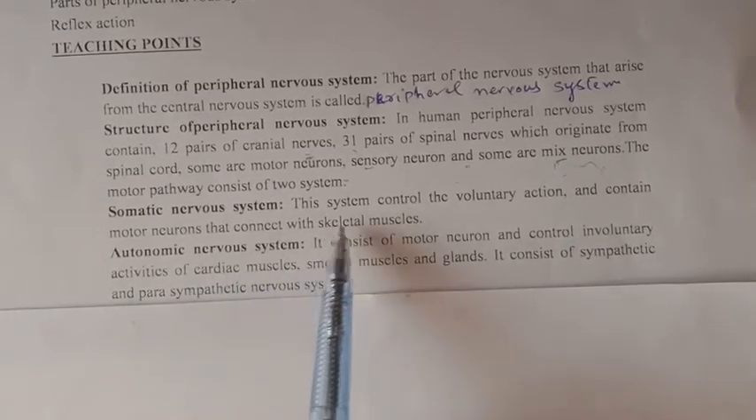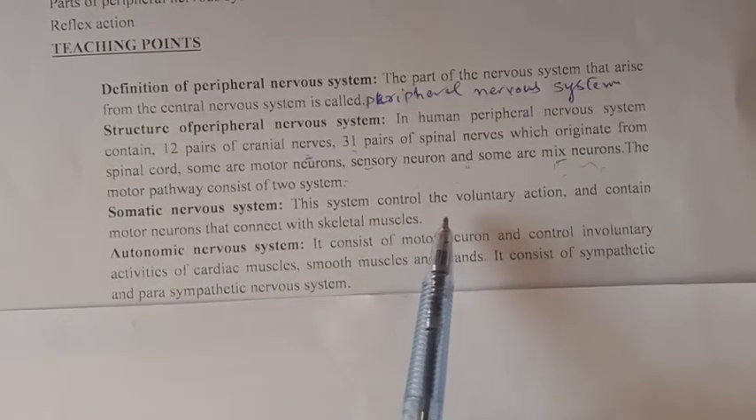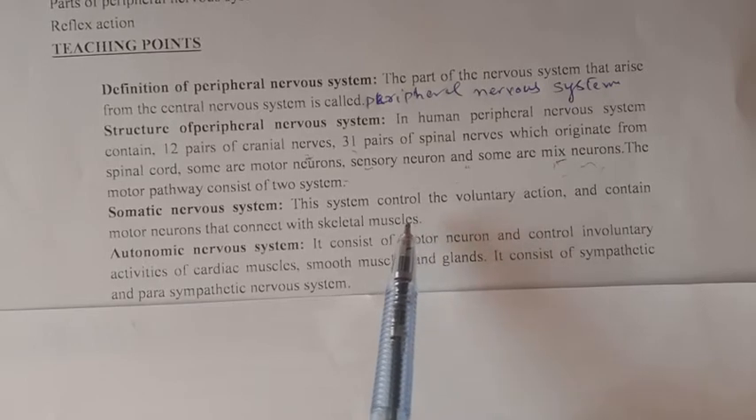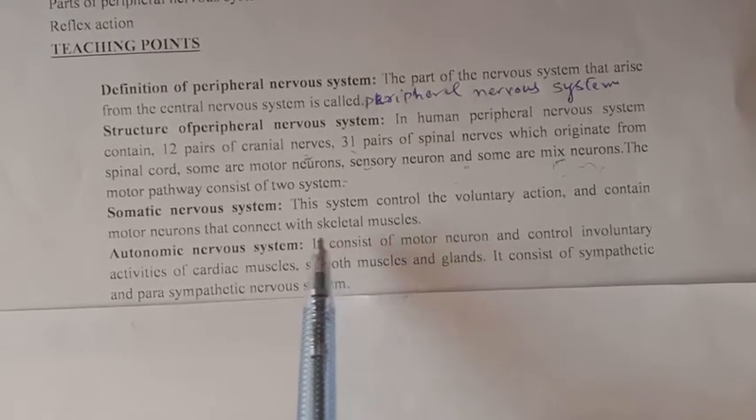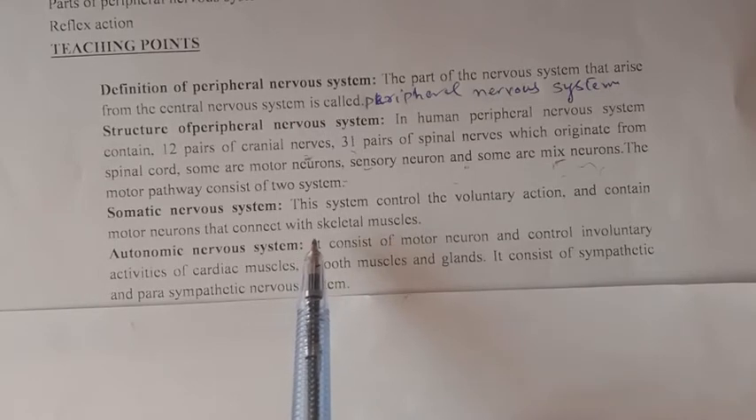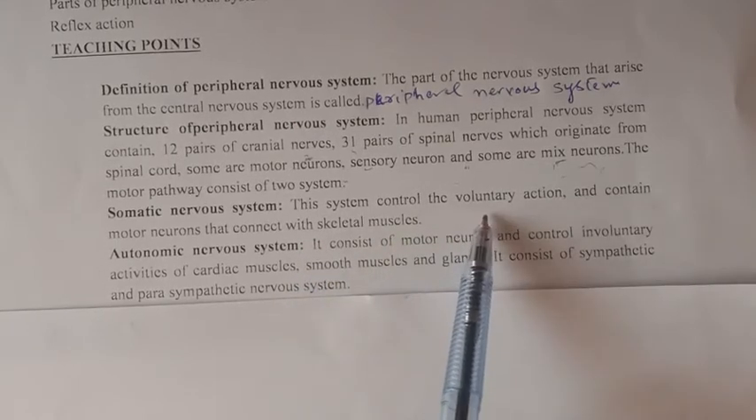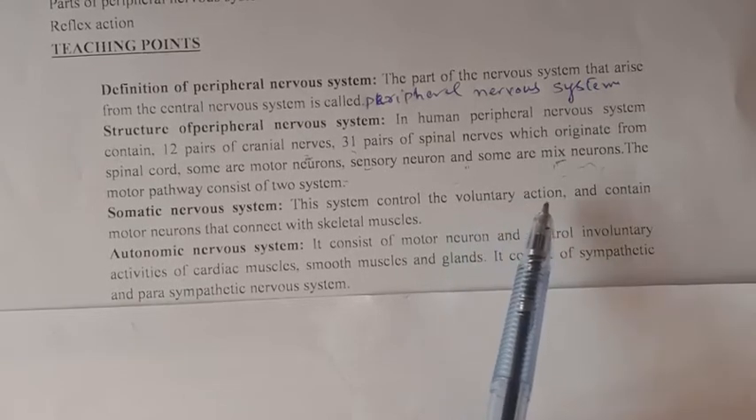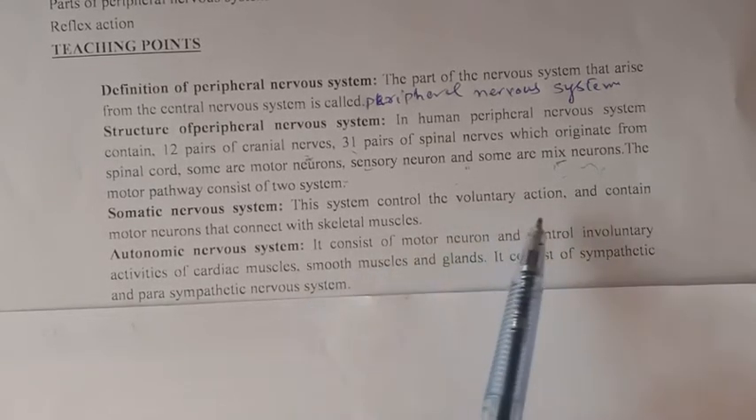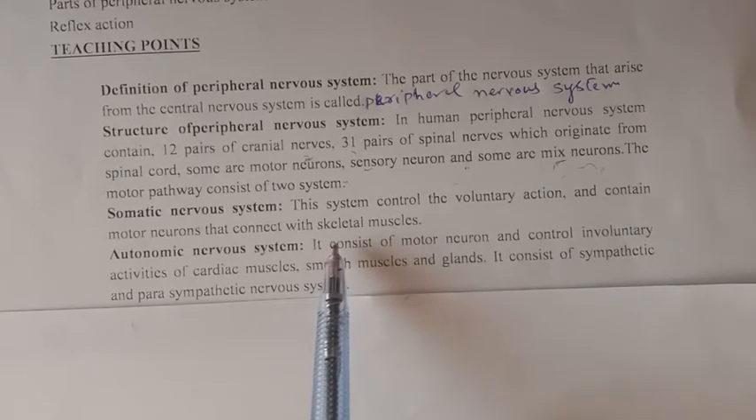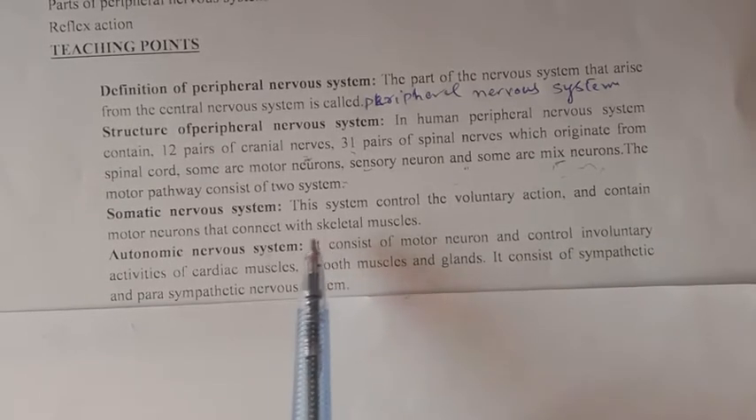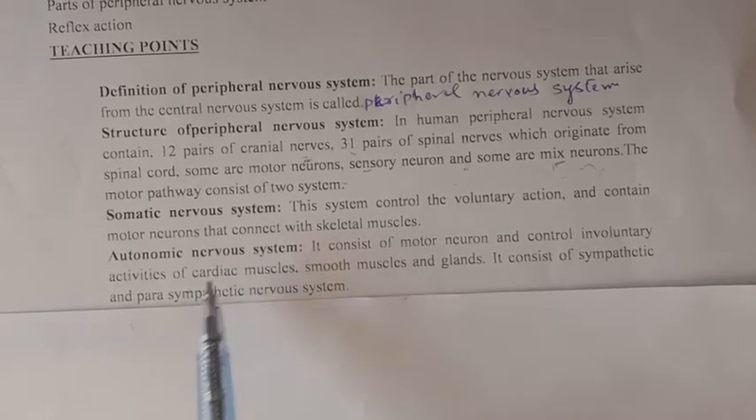Somatic nervous system: this system controls the voluntary actions and contains motor neurons that connect with the skeletal muscles. So the somatic pathway controls all the activity that is under our will, and it connects with the skeletal muscles. So the skeletal muscles' movement is basically controlled by the somatic pathway.